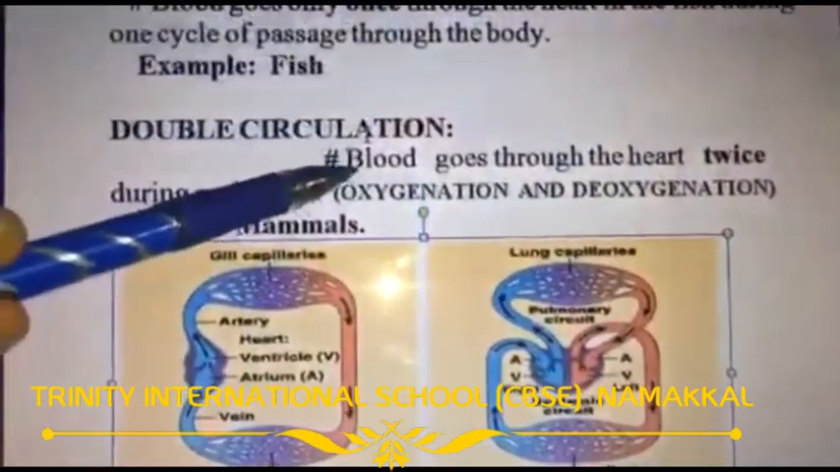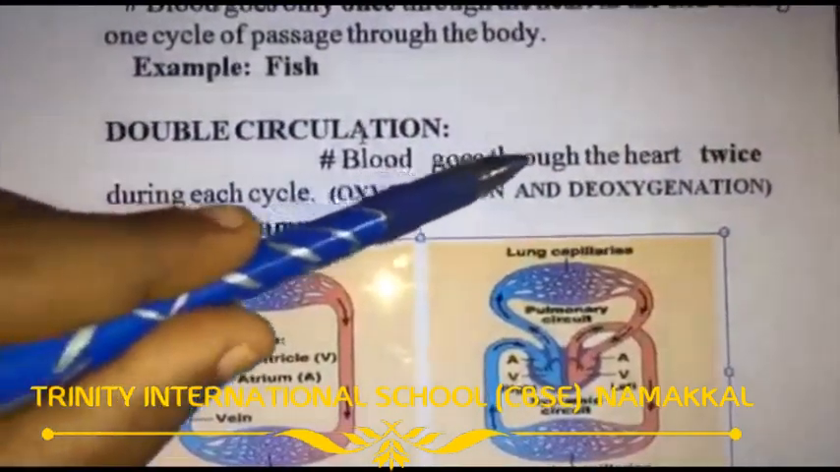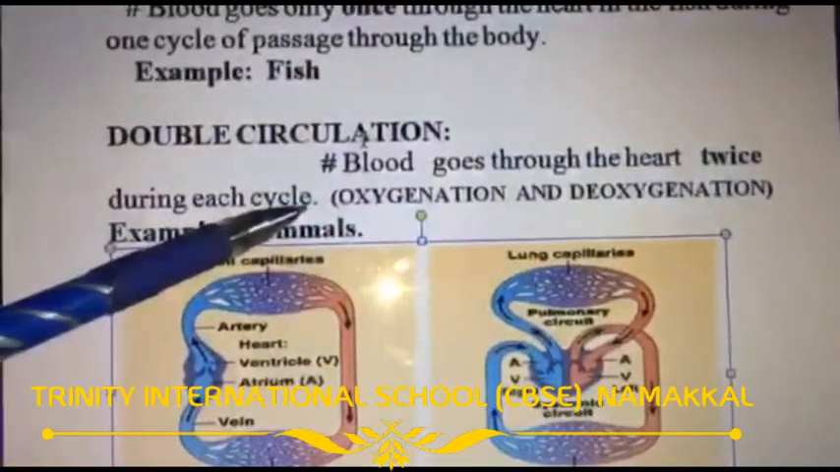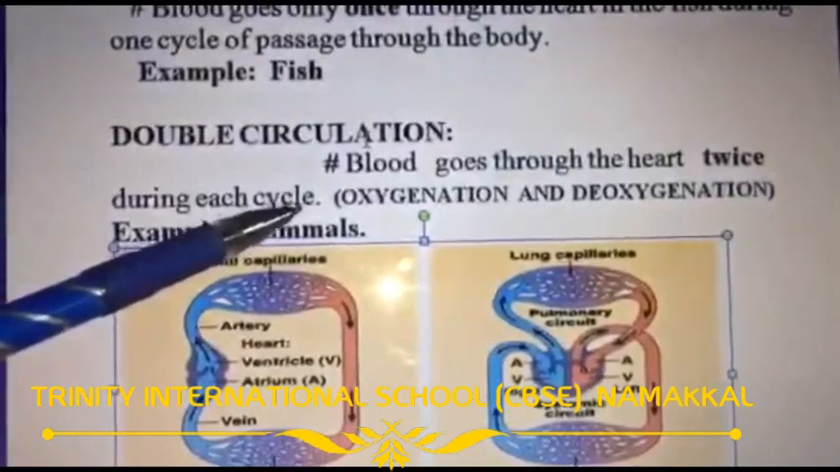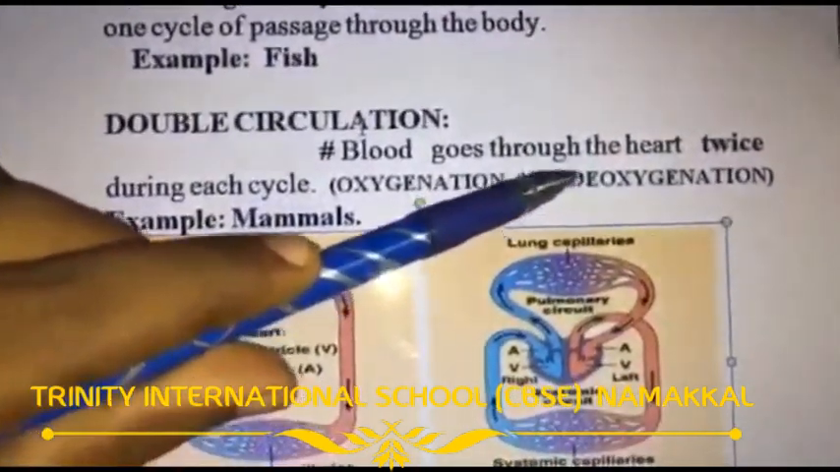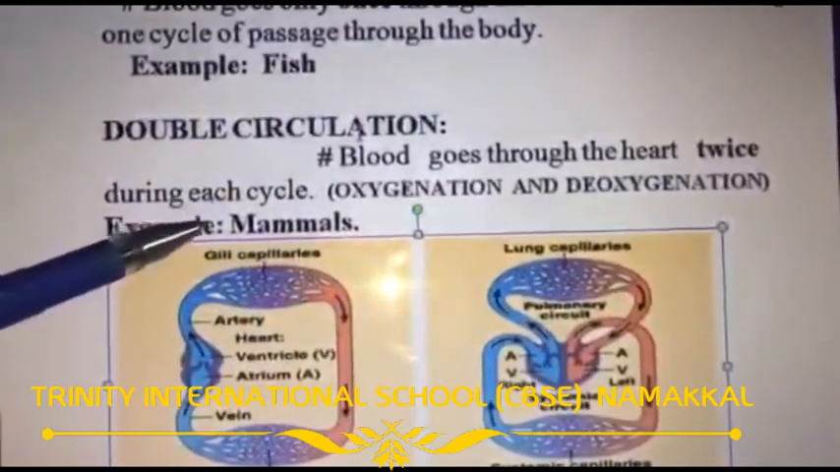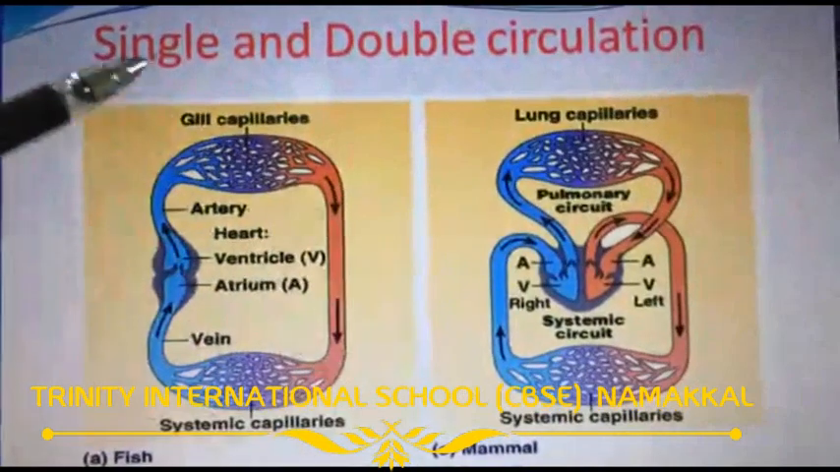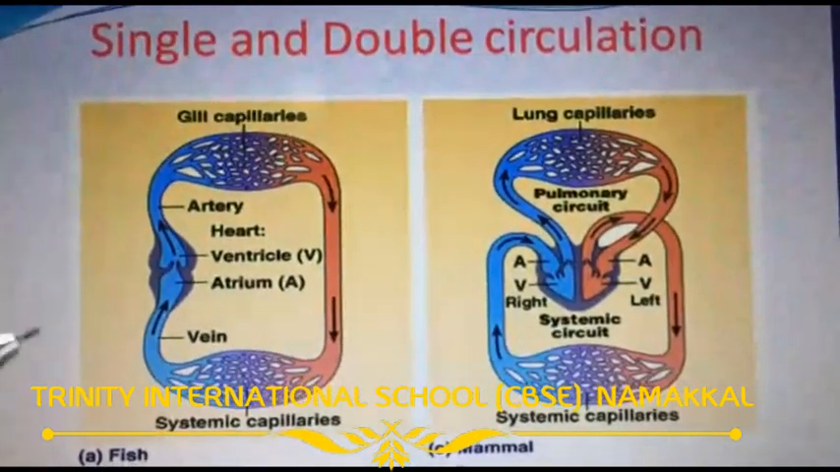Next one, double circulation. What is double circulation? Blood goes through the heart twice during each cycle. What for, entering two times? One time for oxygenation, another time for deoxygenation. Example, mammals.